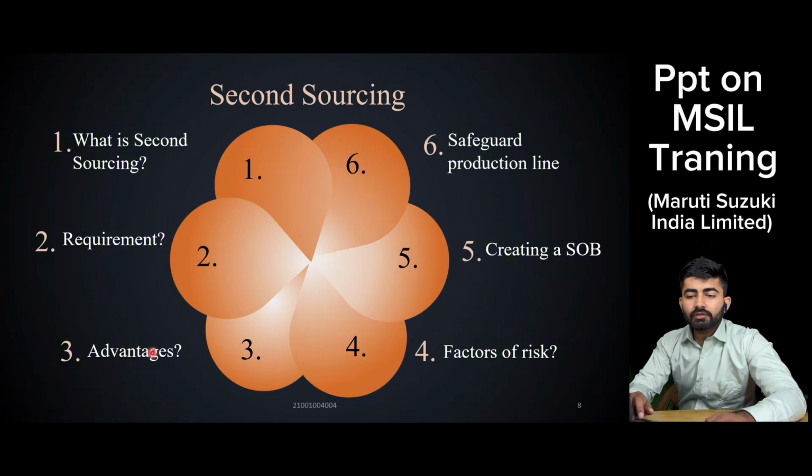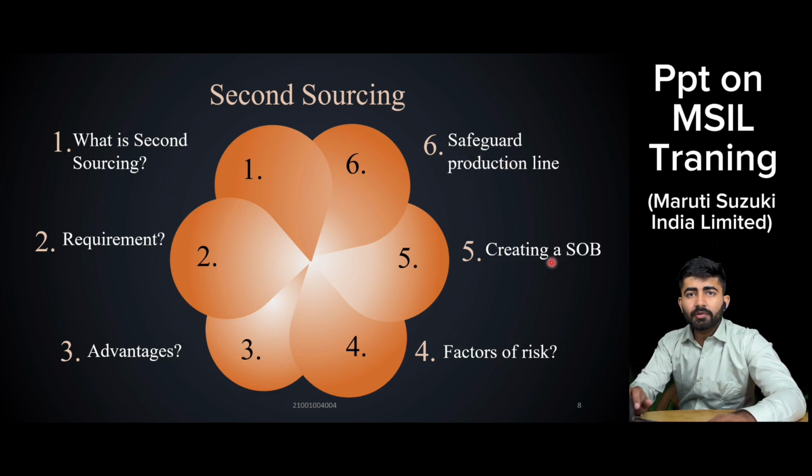There are several factors of risk at the vendor end. For example, if there is any mishap, any financial crisis, or any fire at vendor A, and vendor A says these are the problems he is facing and he cannot provide that material for some particular point of time, then vendor B comes into practice and sends the product, and the production line of Maruti is saved. Now, creating an SOB helps in creating a share of business between vendor A and vendor B.